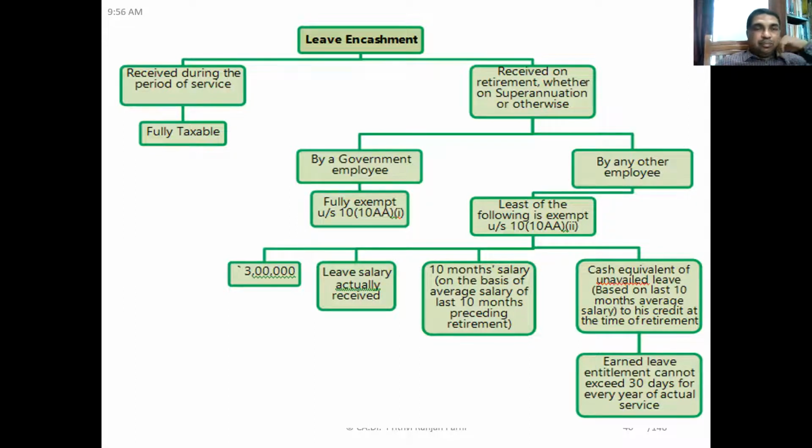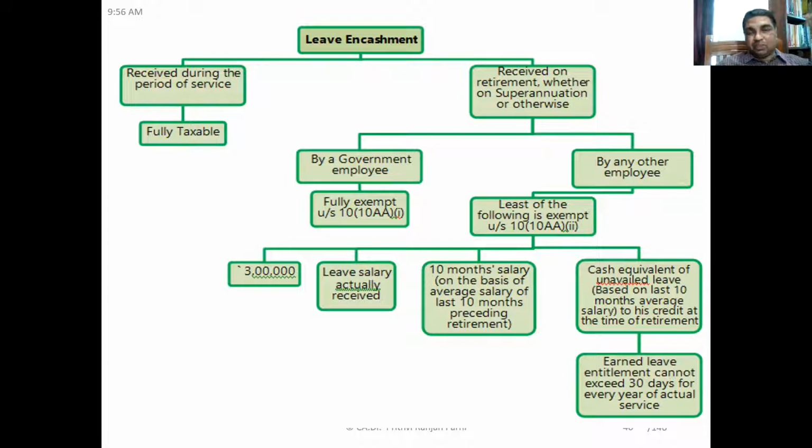Just watch this picture. This chart explains it. If it is received during the period of service, it is fully taxable. Received on retirement, whether on superannuation or otherwise, by government employees, it is fully exempt. For other employees, the provisions are there under section 10(10AA).